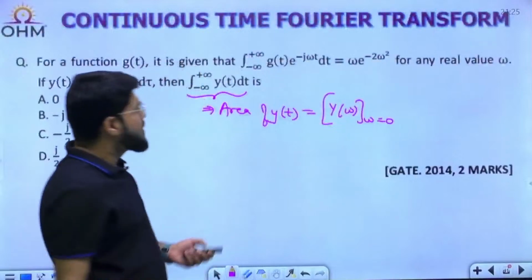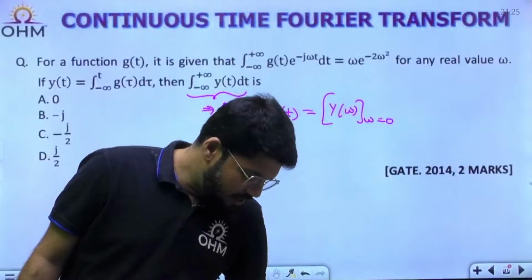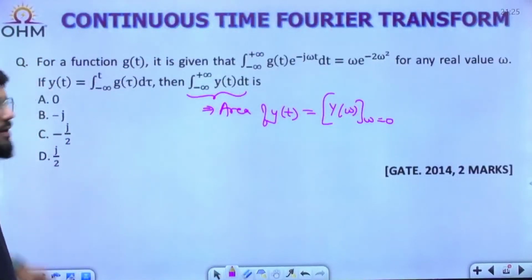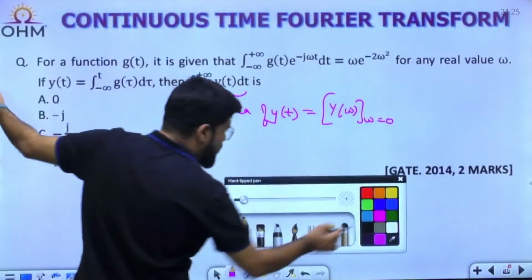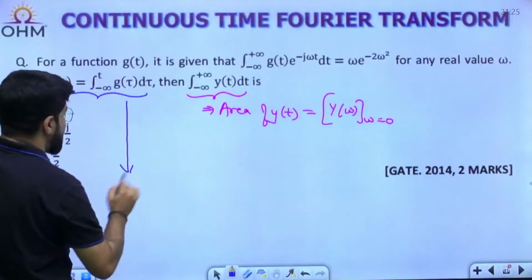Let's come back. So I need Y(ω) at ω = 0. But first, let's judge Y(ω). To get the value at ω = 0, first let's find Y(ω). So what is y(t) given to me? y(t) is the integral of g(τ) dτ, so the integration property.